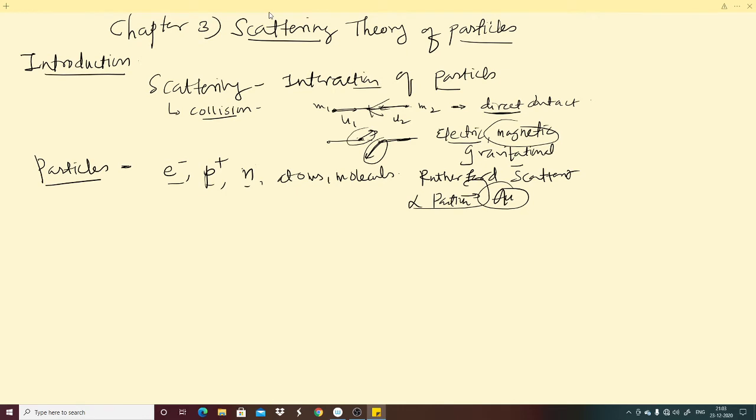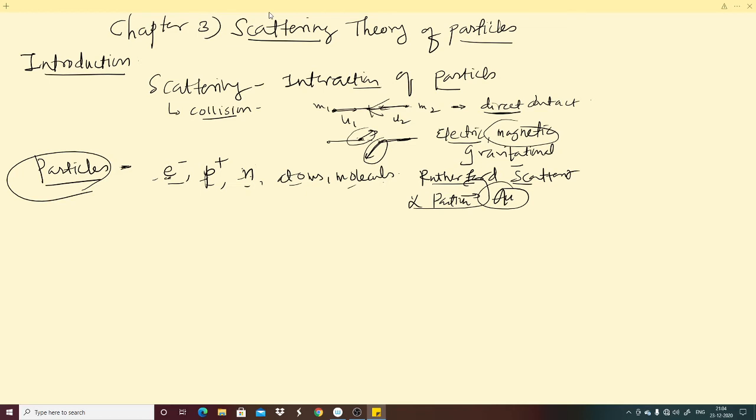That we study in Rutherford scattering. Now when we say particles, particles means electrons, protons, neutrons, atoms, molecules. All of those come in the category of particles. If we study interaction of these particles with each other, or with atoms, or with molecules, that is involved in scattering theory of particles.